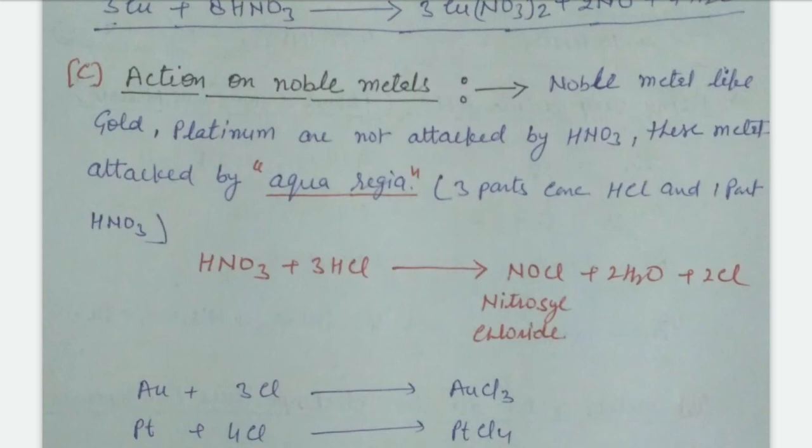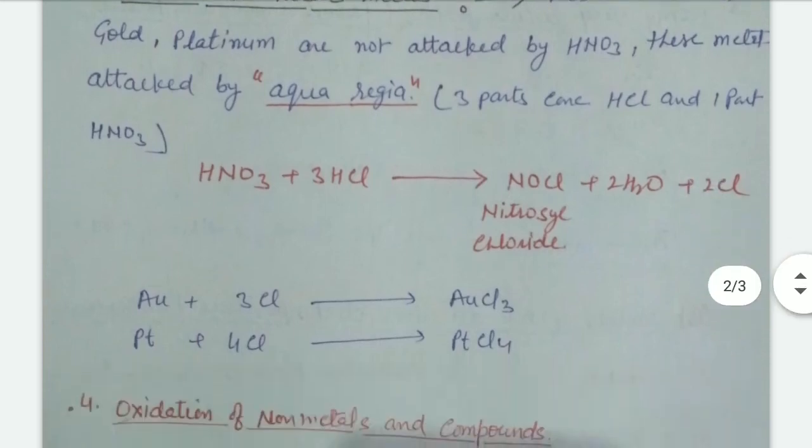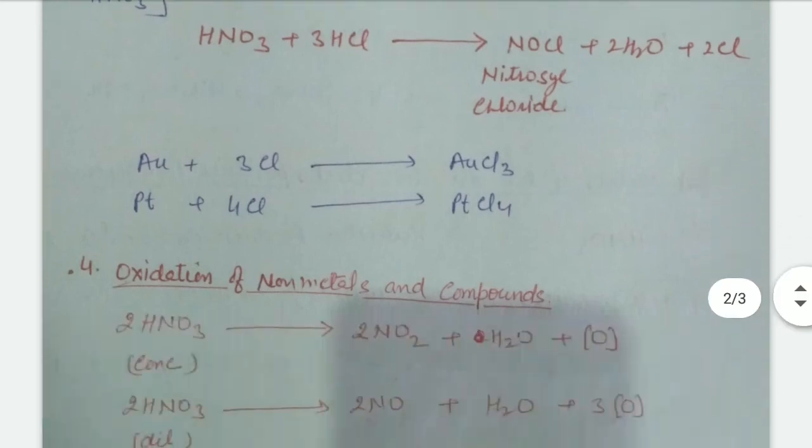The action on noble metals: we have already discussed that aqua regia dissolves noble metals. 3 parts of concentrated HCl and 1 part of concentrated nitric acid combine to form aqua regia. In aqua regia they form chlorides. These chlorides dissolve all the noble metals, like Au plus 3Cl to form AuCl3, Pt plus 4Cl to form PtCl4. Right?